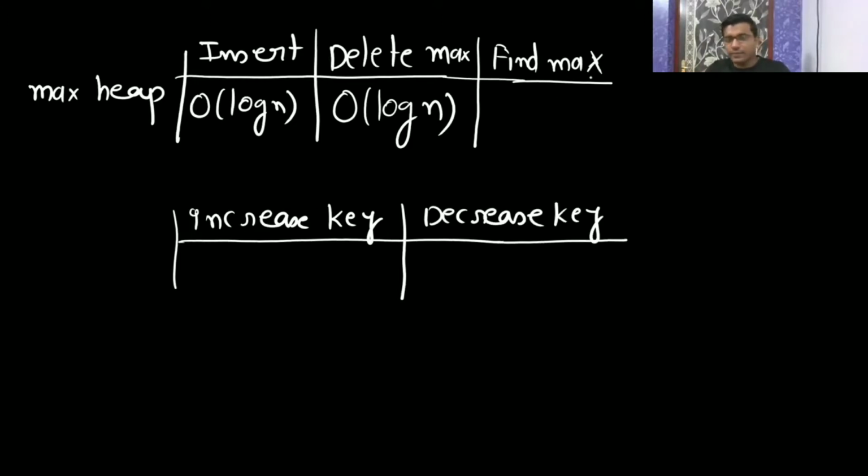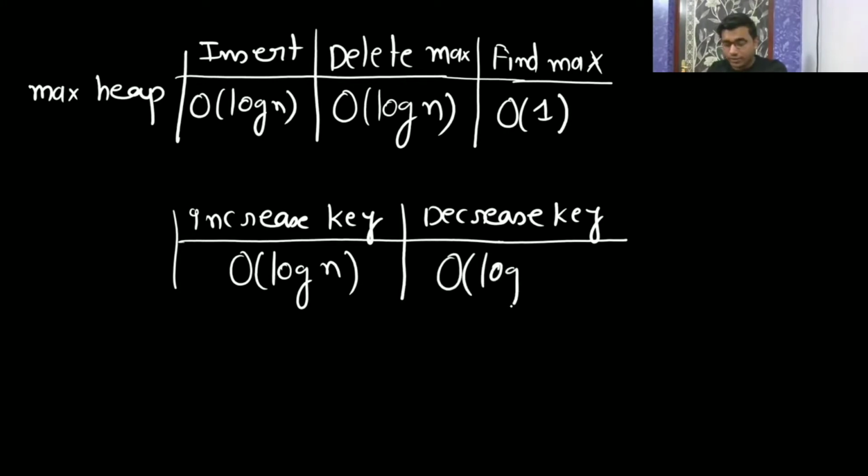For find max, just the root element is the maximum, so it is going to take big O of one, constant time. Now increase key we have seen. To increase a key we just have to do the comparison with its parent, so it takes log n only. For decrease key, if you are decreasing any key, at that point we will just call maxify. The worst case time complexity of maxify is log n.